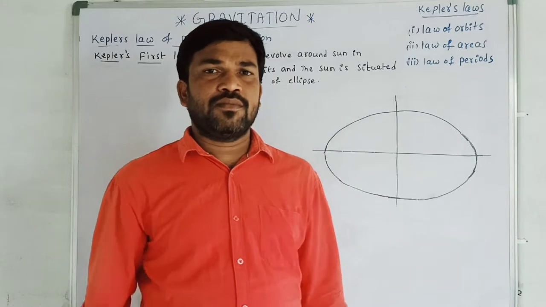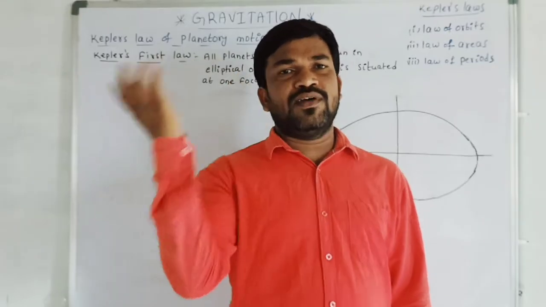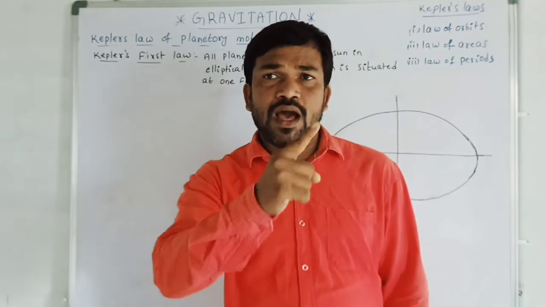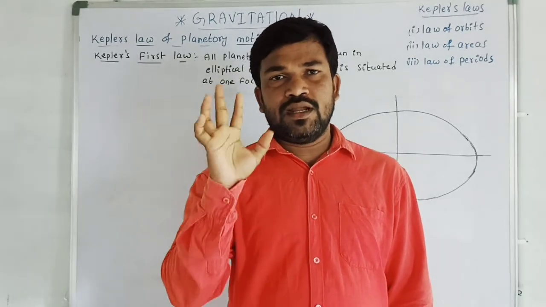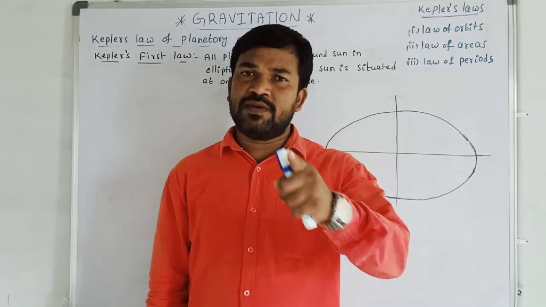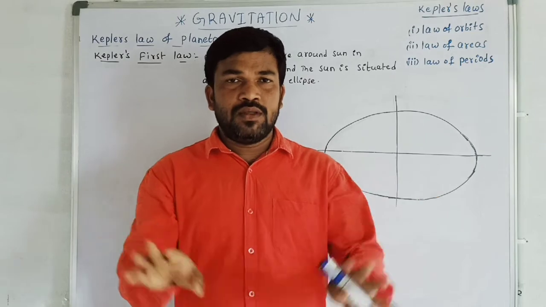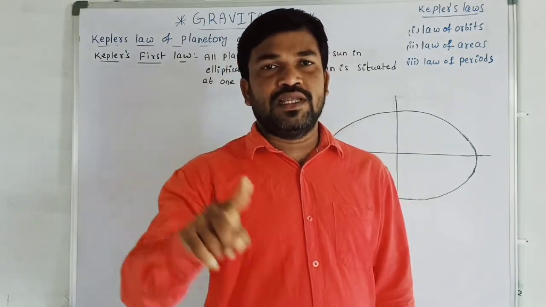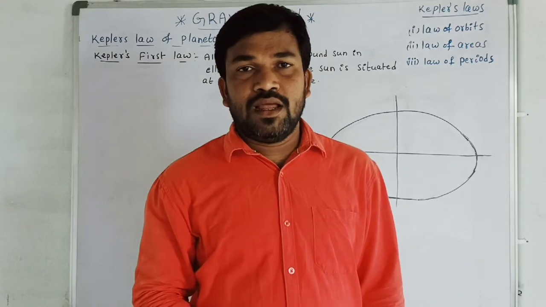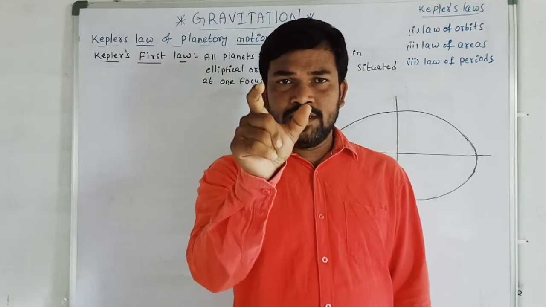What is Kepler's first law? Very easy. We know that the Sun is the center of the solar system. All the planets are revolving around the Sun in a path which is called orbit. Then what is the shape of the orbit? Is it a circle? No, it is not a circular path. According to Kepler's first law, it is an elliptical orbit or an elliptical path. That is known as Kepler's first law.